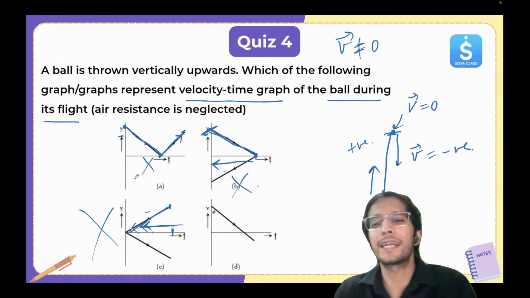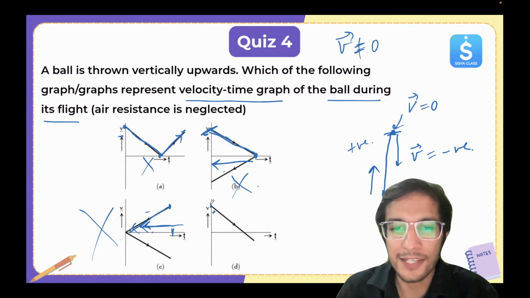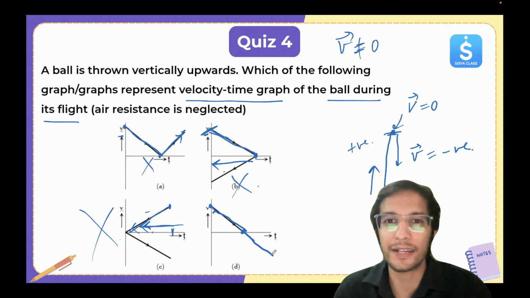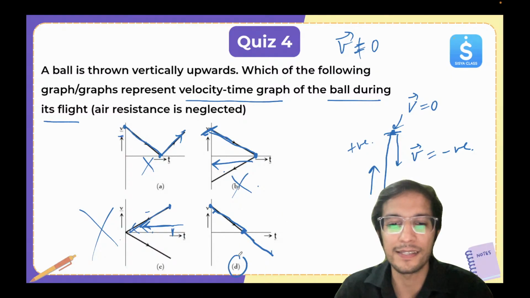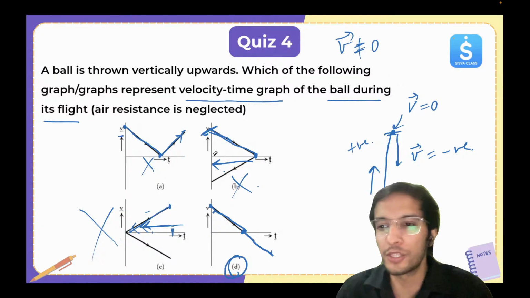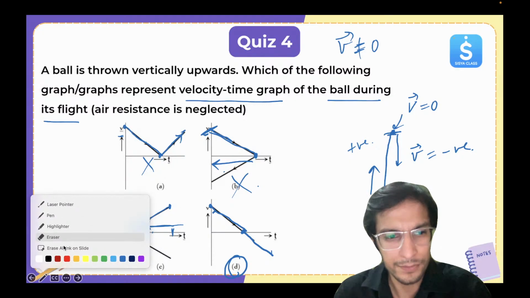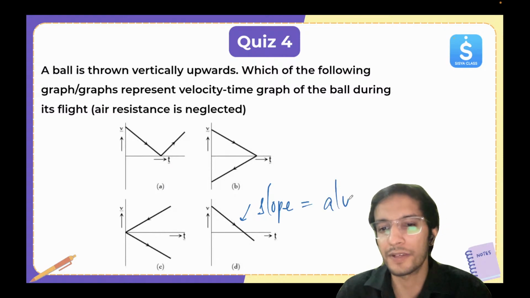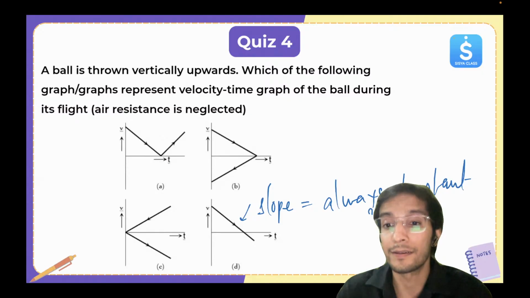Okay. Now let's look at D. Look here. It started with some positive value. Then for a moment, it becomes zero. And then it started to go in the negative direction. And that's why D is the answer. This shows the correct one. And we can also check that the slope is constant. Here, slope is always constant and negative.